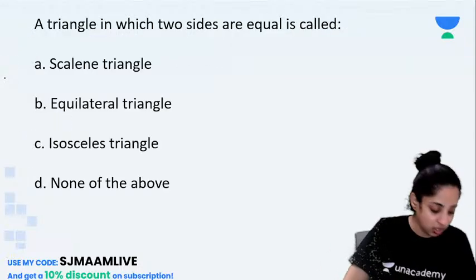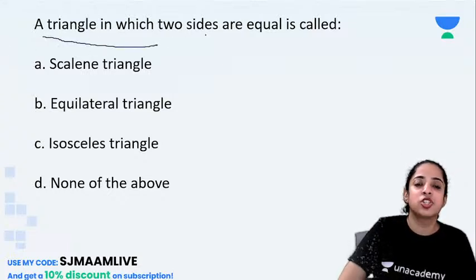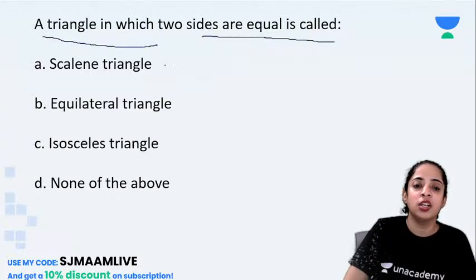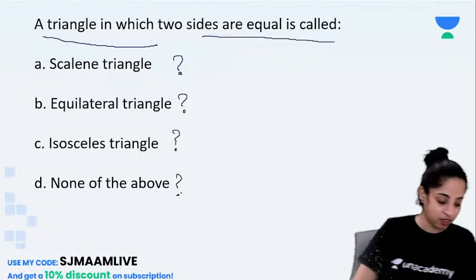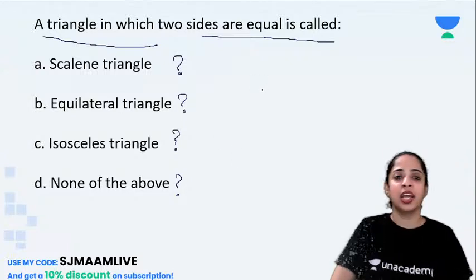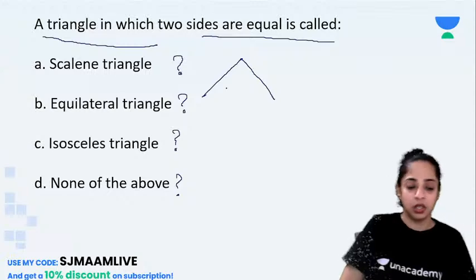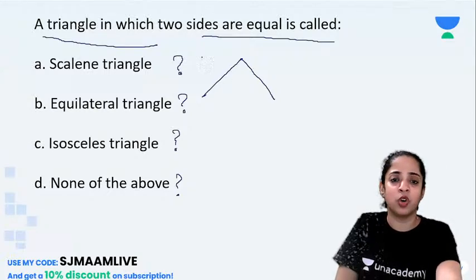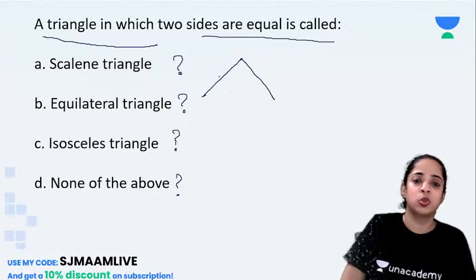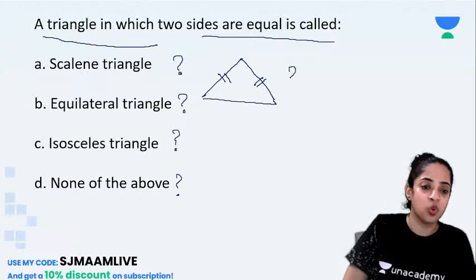Now, tell me, Aryan, tell me this. A triangle in which two sides are equal is called, is it called scalene, equilateral, isosceles, or none of the above? So you were not there when I taught this. A triangle in which two sides are equal. We have done this in our earlier classes as well. In our 6th, 7th, 8th, we know what is a triangle with two sides equal known as. So if these two sides are equal, this triangle is known as what?